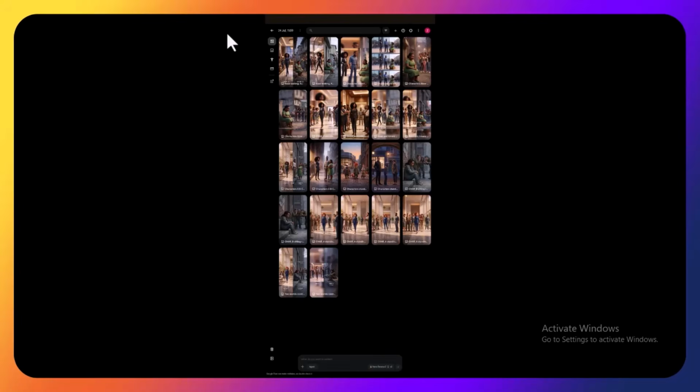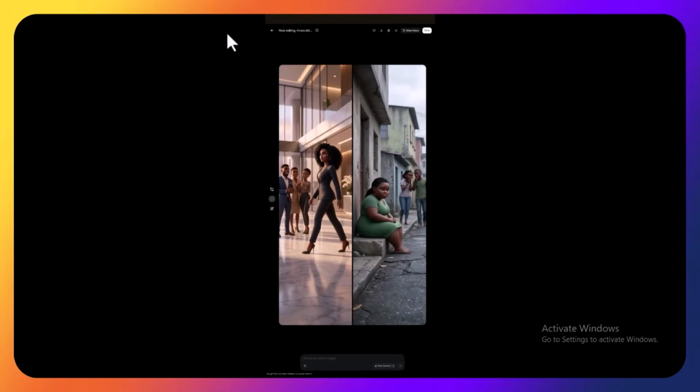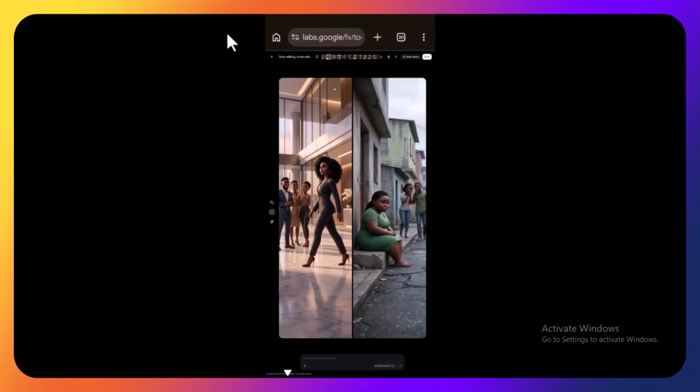This is the second one. Now let's look at the first one. This is the first one that came out. I actually love it, right? Beautiful. And this is the split screen. Now let me show you the one I copied without the character identifier, what it actually gave me.